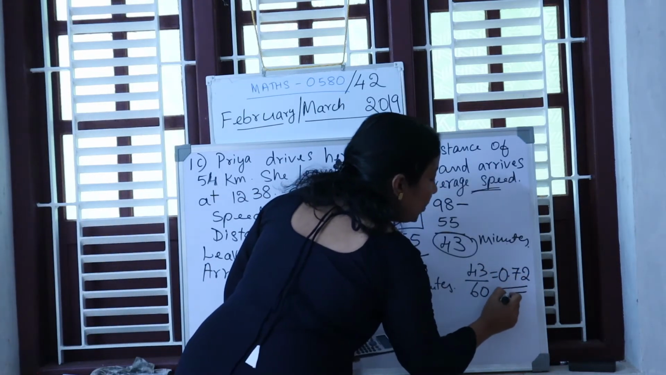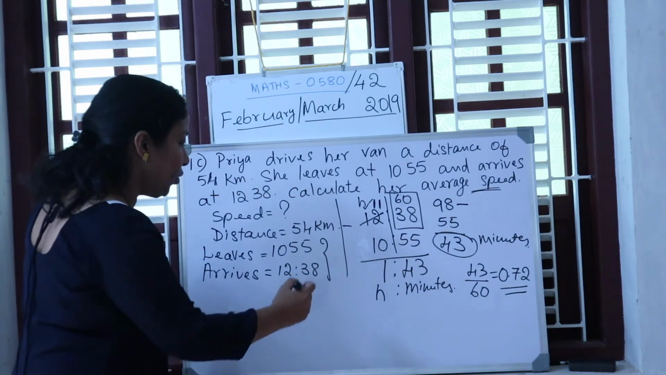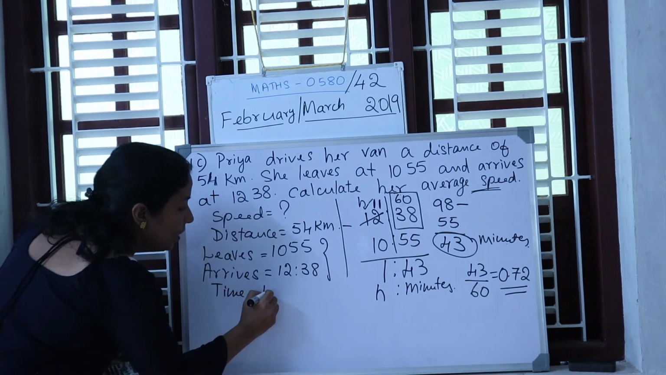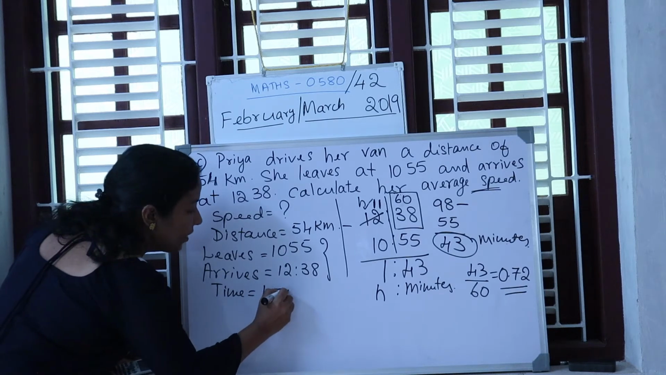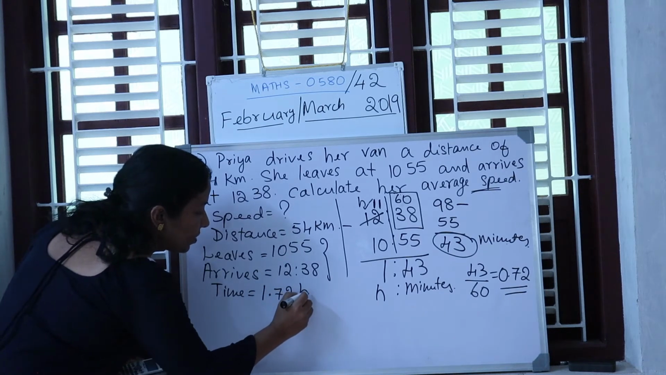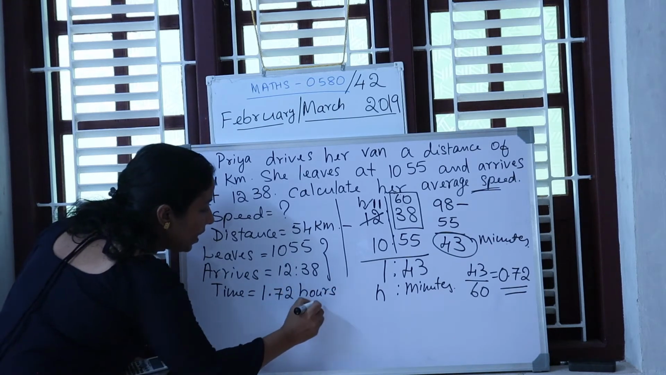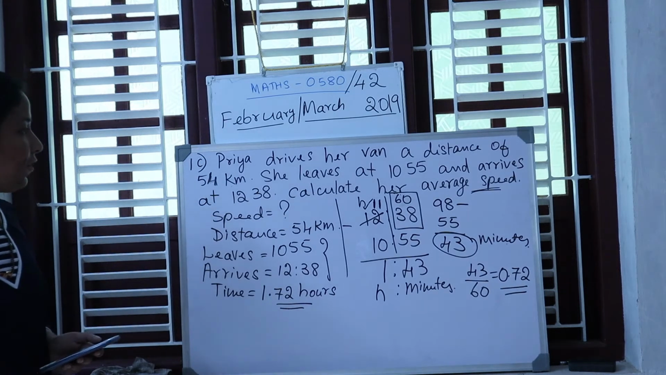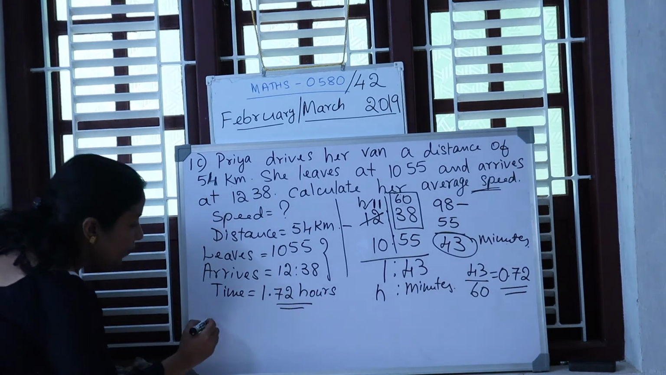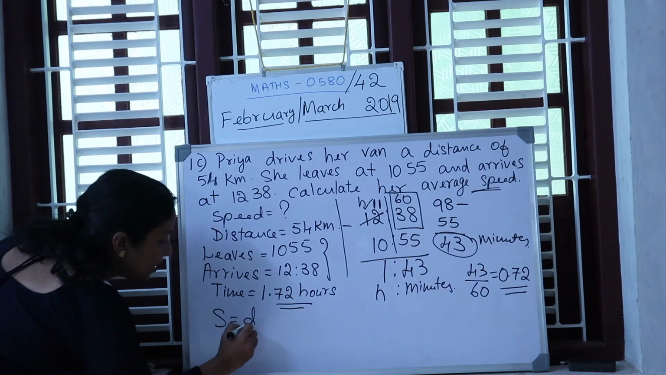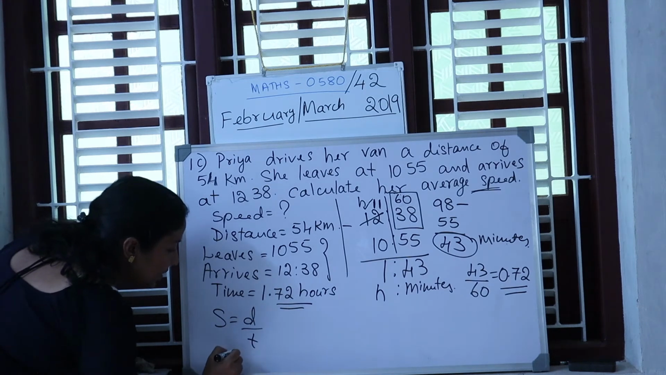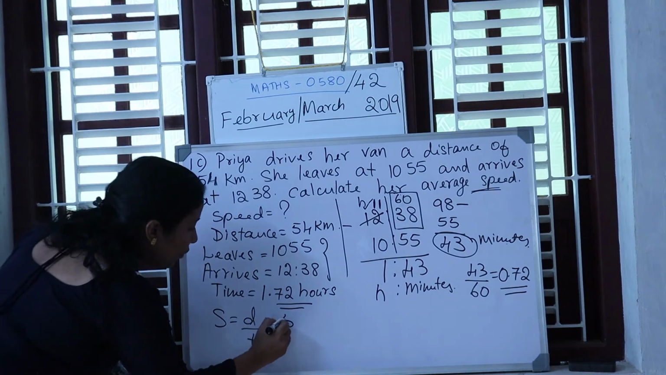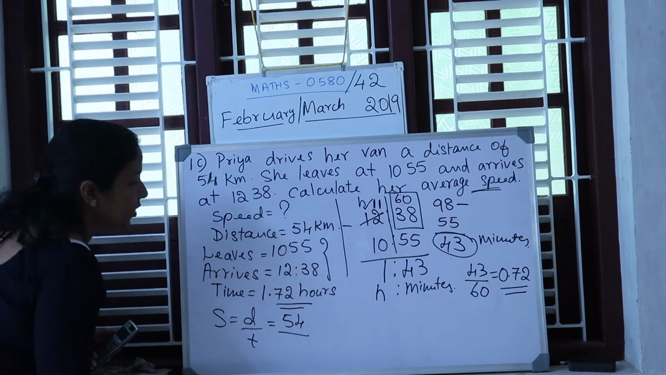0.72 hours. Therefore, what is the total hours then? The time taken is 1.72 hours. This is the time taken in hours. Okay. Therefore, can you find out speed now? We have the formula. Speed is equal to distance over time. That is, what is the distance given? Distance is 54 over, what is the total time taken?